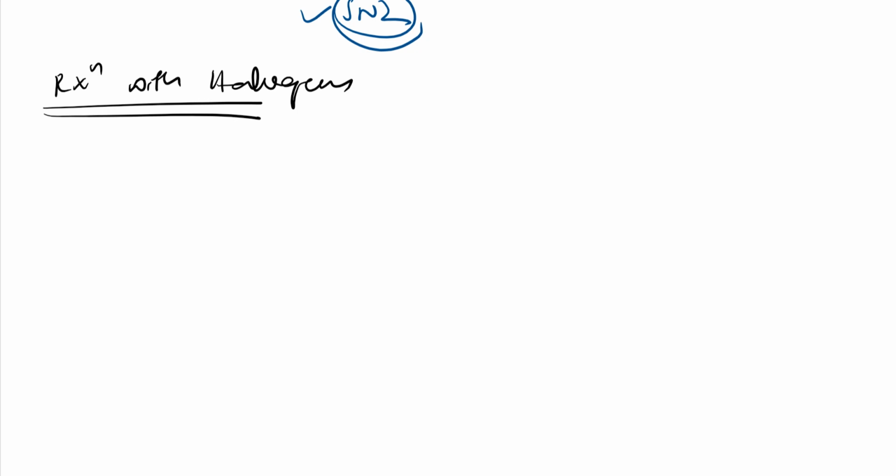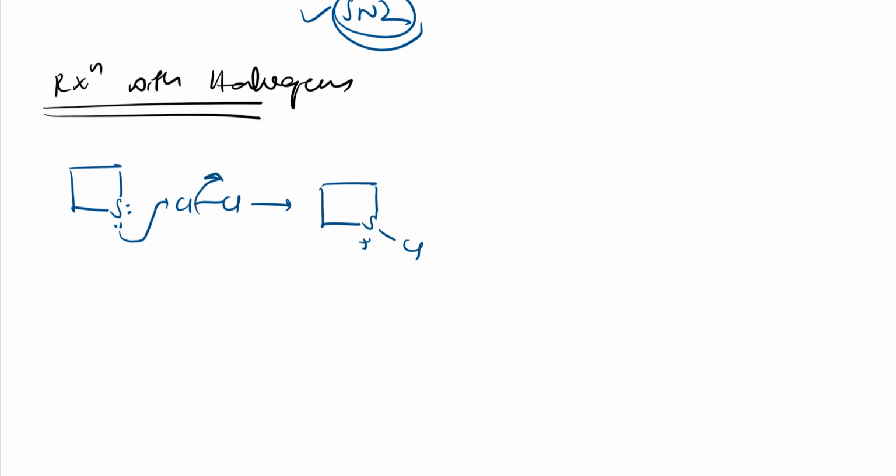Further, reaction with halogens. How will it react? These are simple reactions, just observe them, you will get to know. So Cl2. I have told you these act as electrophiles, chlorine. So here chlorine is a good leaving group, it leaves the system. So sulfur gets positive charge and Cl minus is there. So again ring opening. So we will get this compound.